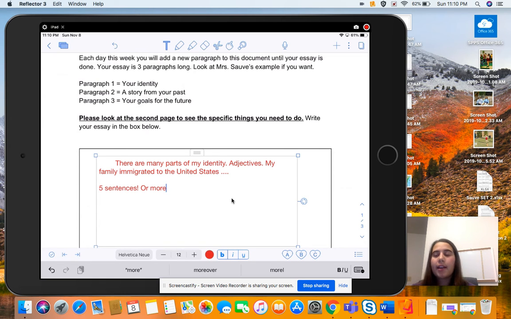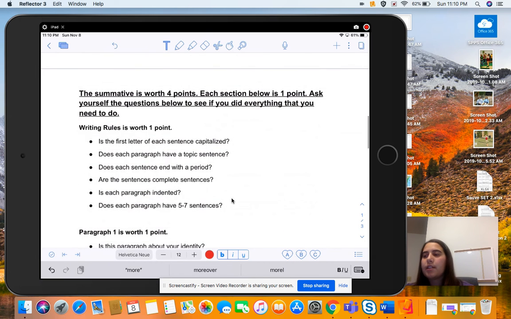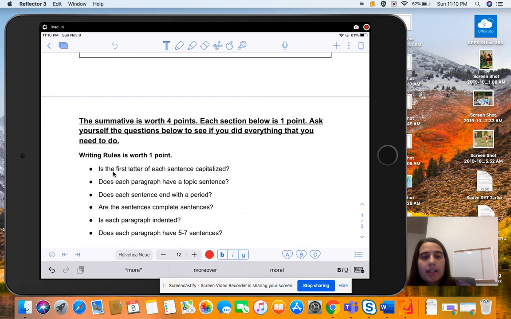So once you're done writing it, I want you to check. Look down here. Did you do all these things? Ask yourself a question, right? Is the first letter of my sentence capitalized? If you say no, go and fix it. Does each paragraph have a topic sentence? If no, go fix it. Does each sentence end in a period? If not, go fix it. Are the sentences complete sentences? Is the paragraph indented, right? Double check, check your work.